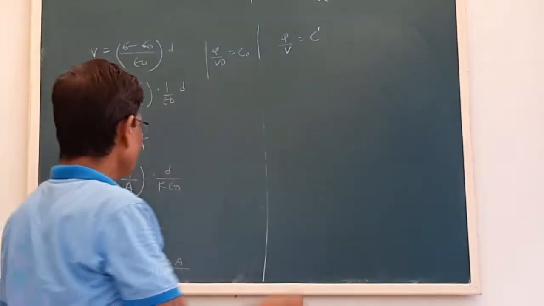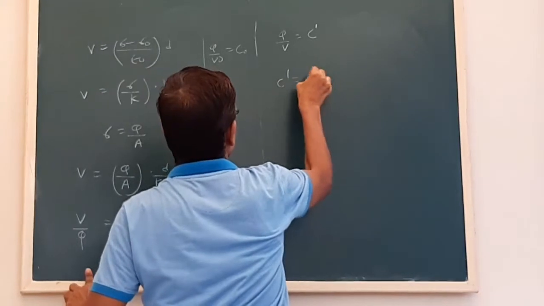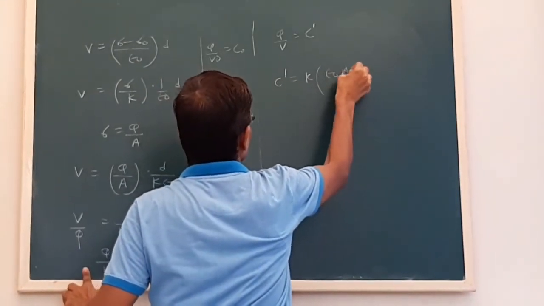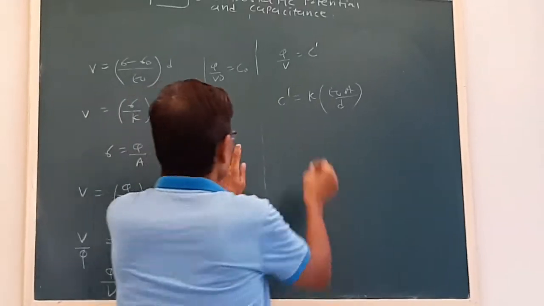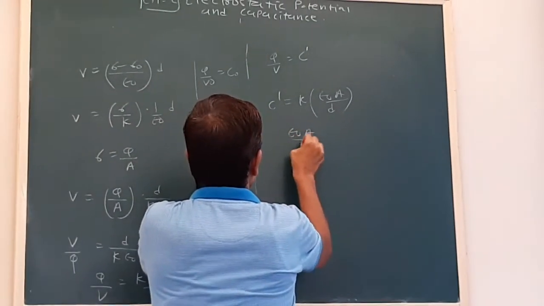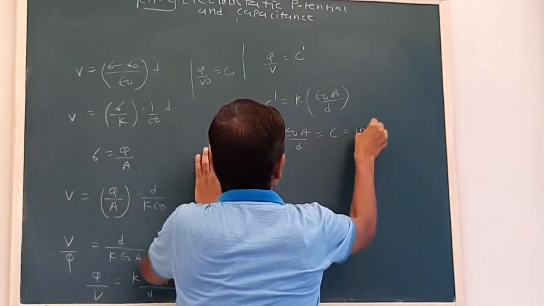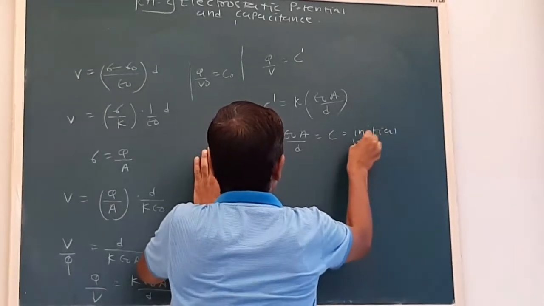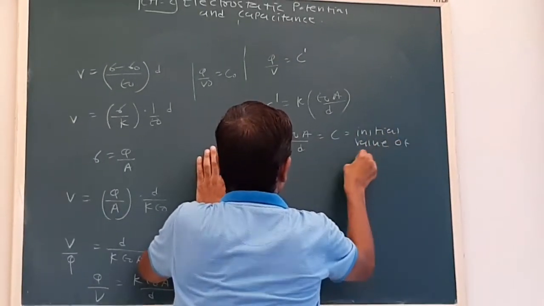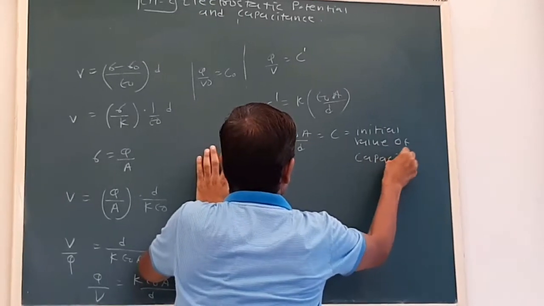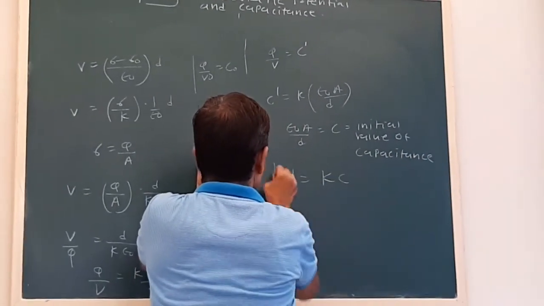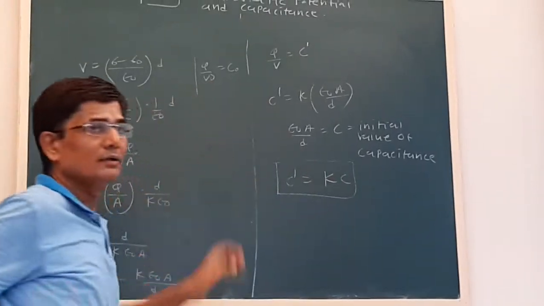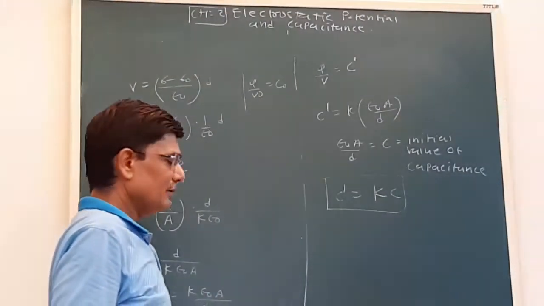So C dash is equal to K epsilon 0 A upon D. Now we can write like this. Again epsilon 0 A upon D is C, that is the initial value of capacitance. So what we get is C dash is equal to K into C. Okay. Now see, this is an important formula.